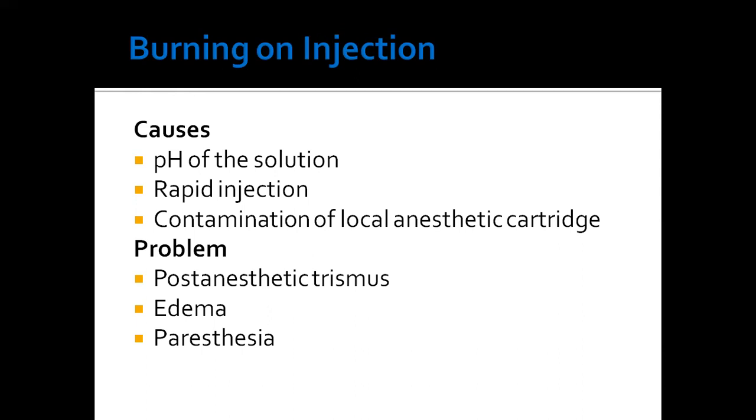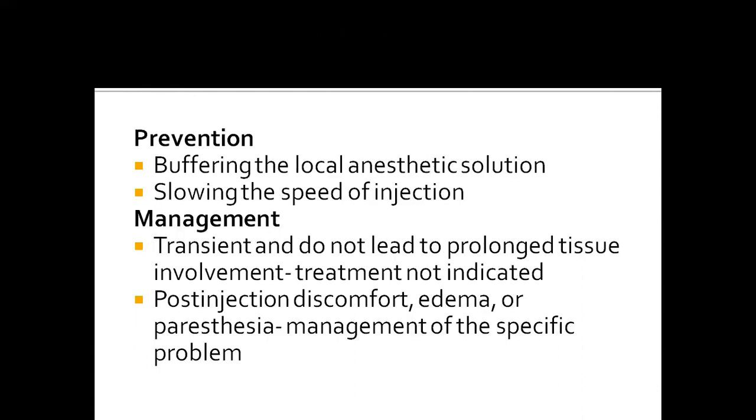Burning on injection: the causes are the pH of the solution, rapid injection, and contamination of the solution. The problem is that it can lead to cross-anesthetic trismus, edema, and paresthesia. And the prevention is buffering of the local anesthetic solution and slowing the speed of injection. It is transient and does not lead to prolonged tissue involvement, and treatment is not indicated.